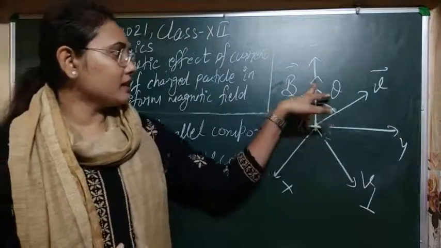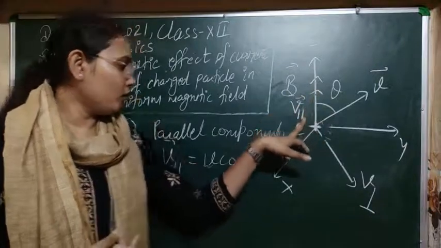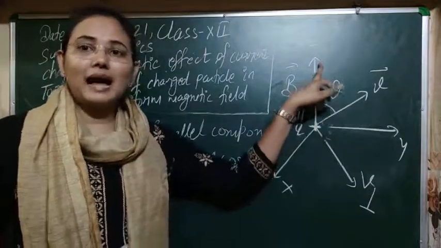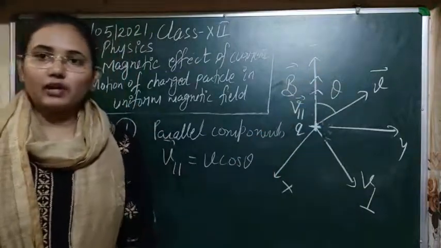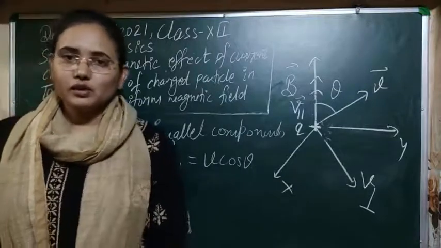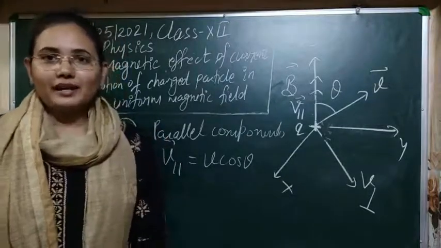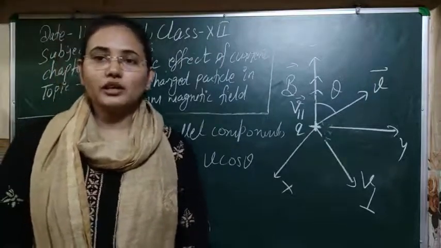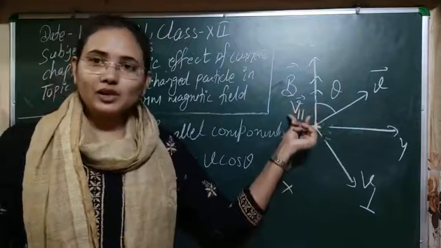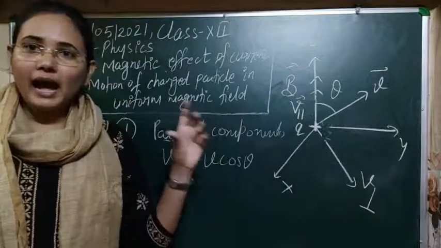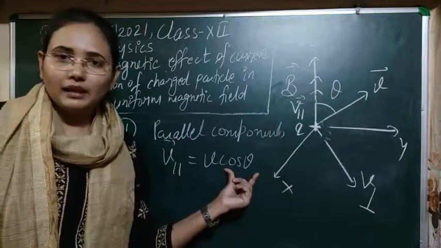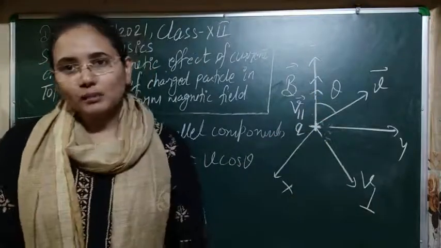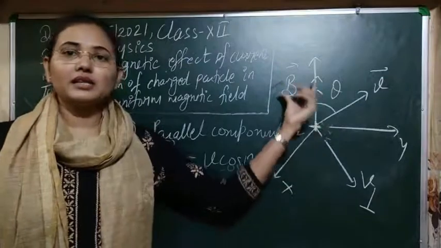So in this case you can see that this particle is moving, only this component I am talking about here. So in this case the particle is moving in the same direction as the magnetic field, then obviously it will not experience any kind of force here. So as it is not experiencing any force, obviously there will be no deflection in the path of the charged particle. For this particular case of the velocity, whenever the particle has only the velocity v cos theta, then it will move along the magnetic field, it will just do linear motion along the z direction, or you can say along the magnetic field.